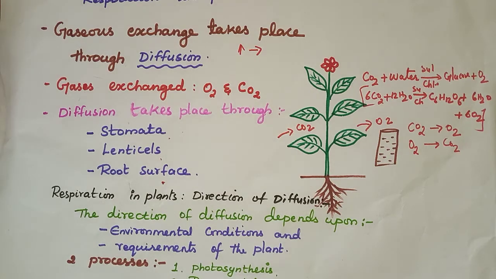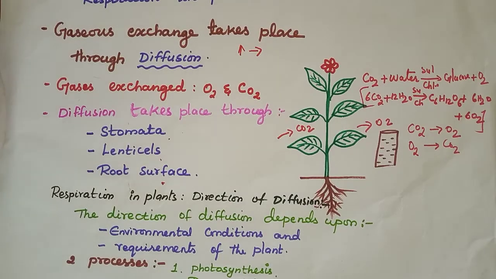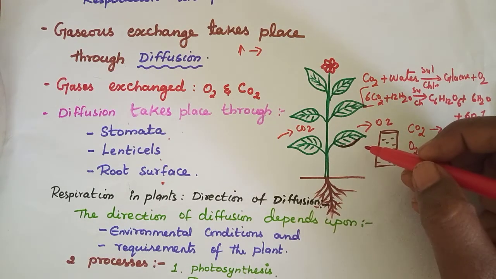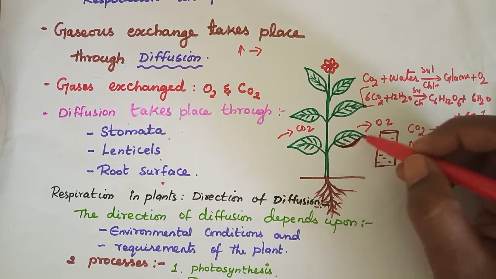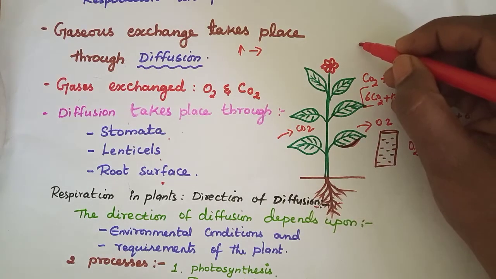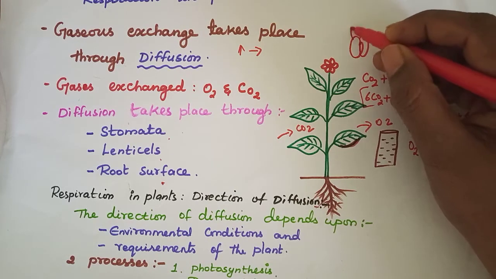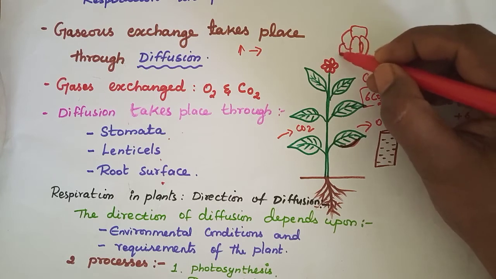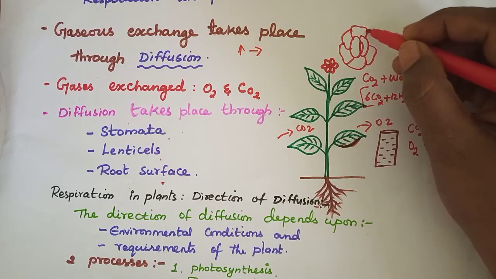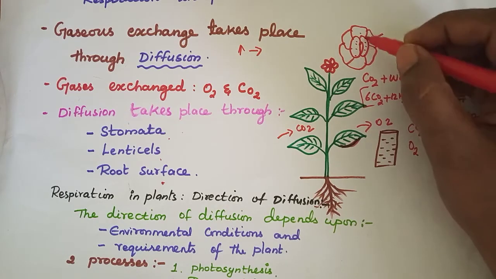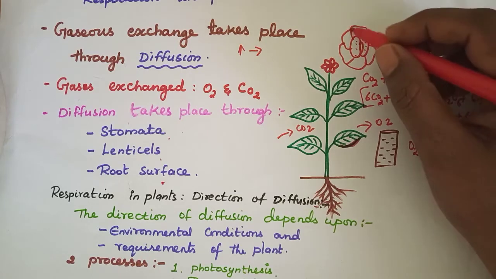These are the tiny pores present in the lower epidermis of the leaf, with two guard cells and chloroplasts present.